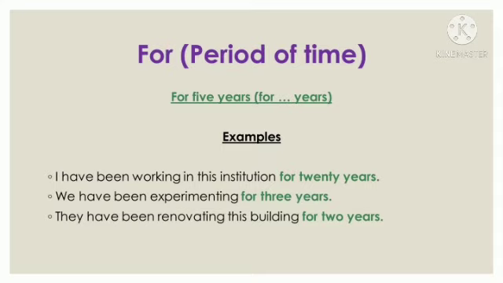We can use for with years also, when we are taking years all together as a particular period. I have been working in this institution for 20 years. We have been experimenting for 3 years. They have been renovating this building for 2 years. So 5 years, 2 years, 3 years, 7 years, all this combination of words we can use with for. They express a period of time.